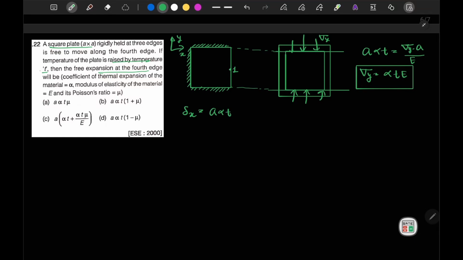Second, due to the presence of this sigma y, there will be an increase in the lateral length in the x direction because of this stress.